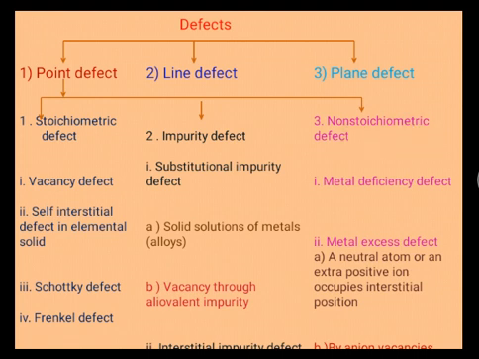Third is a non-stoichiometric defect. This is classified into two types: metal deficiency defect and metal excess defect. This metal excess defect again has two types. First is a neutral atom or an extra positive ion occupying an interstitial position, and second is an anion vacancy. This is also called color centers or F centers. This is the classification of the defects.